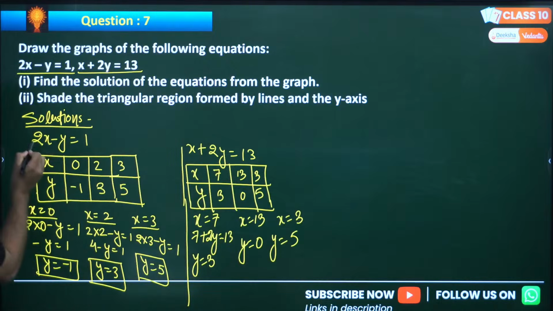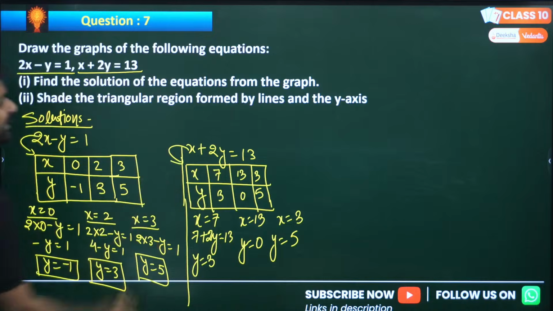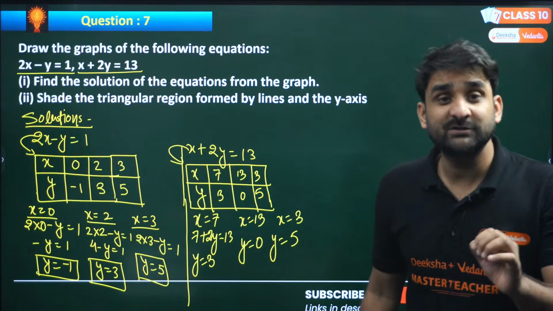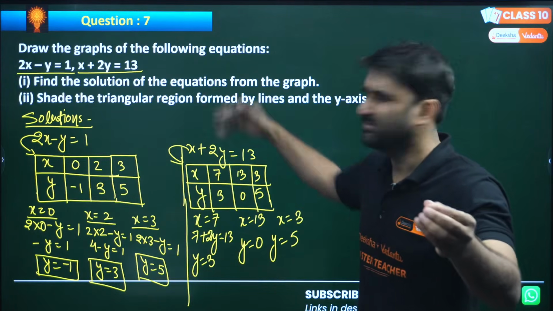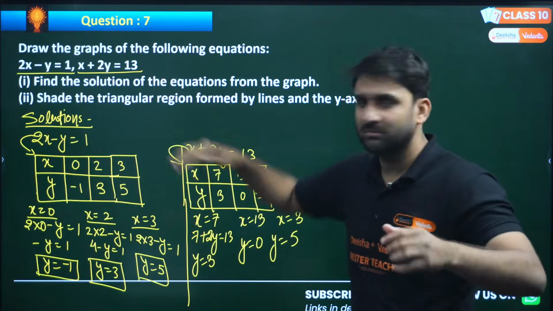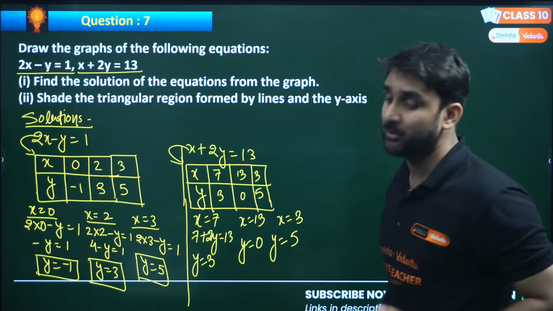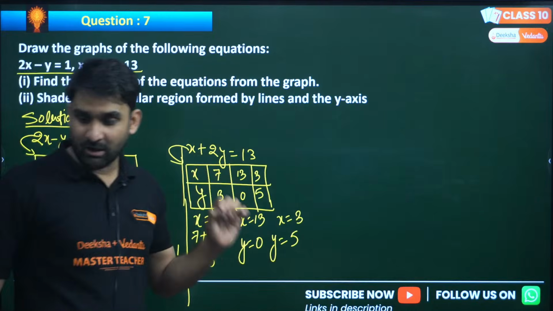So the solution of this equation is here, and the solution of this equation is here. What we need to do now is draw the graph, and the graph should always be drawn on graph paper. If a question like this comes up in your board exam, always draw the graph on graph paper only. Only on graph paper.